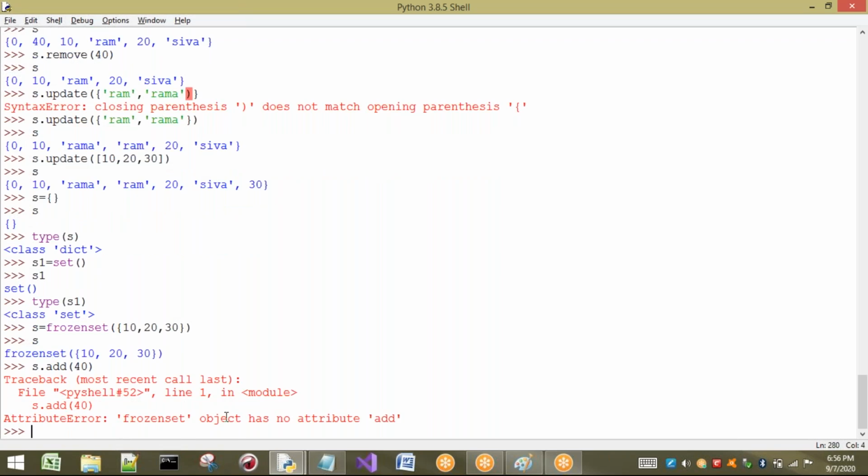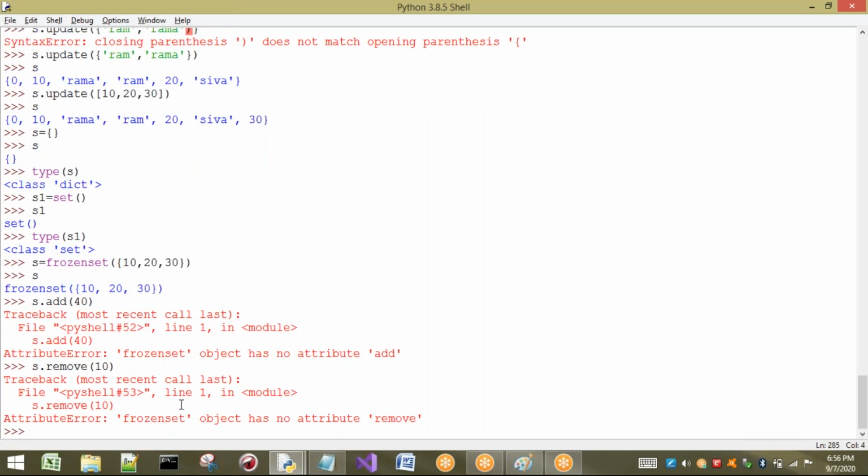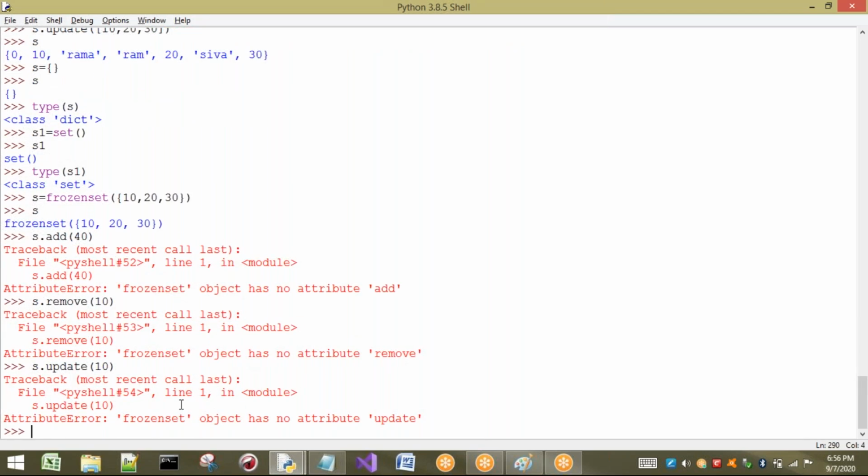If I try to do this, what happens? It shows that we do not have any add. Why does it not have add? The reason is we cannot add to it. So S dot remove. In this way also we cannot perform this. Here also there is no attribute called remove. So let us try with update. S dot update. Let us update with some value, let us take 10. It also does not have any attribute called update.